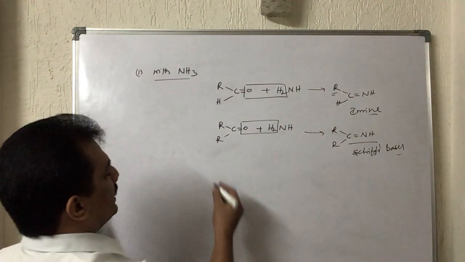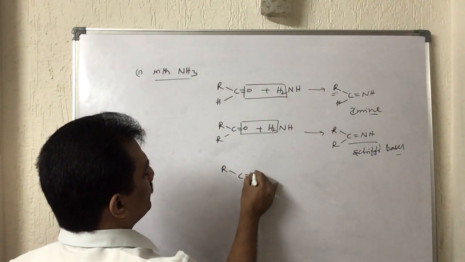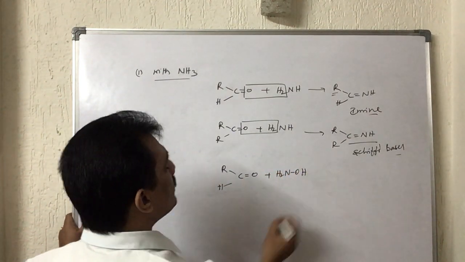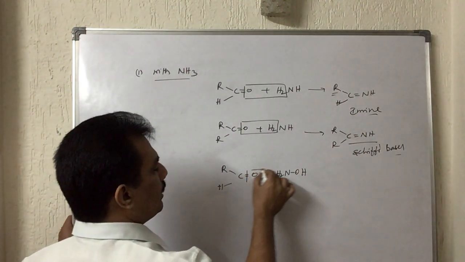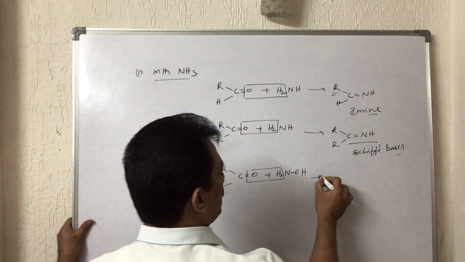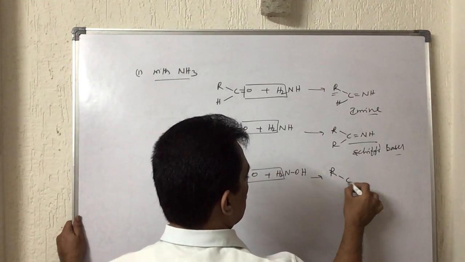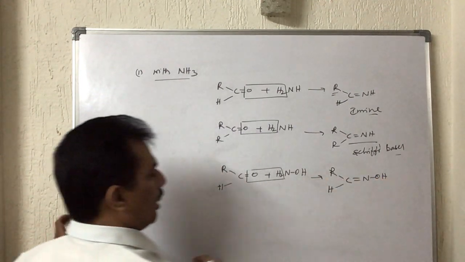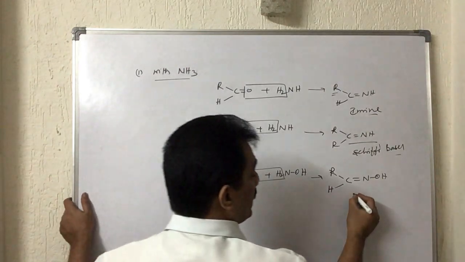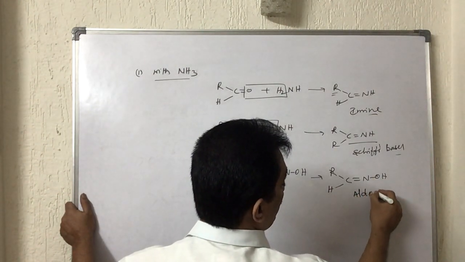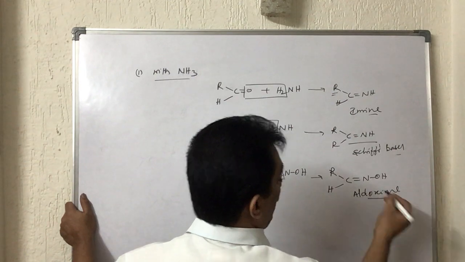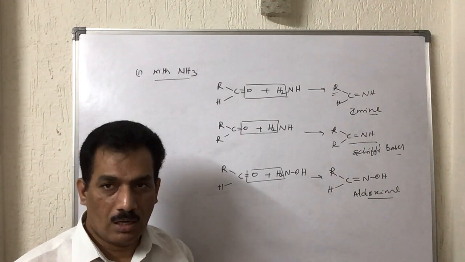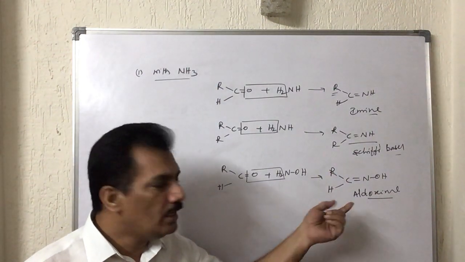And now, in case this reaction is with hydroxylamine, that is NH2OH, this oxygen along with this H2 goes out, and it forms the product like this, C double bond NOH. When it is from an aldehyde, the product is known as aldoxime. C double bond NOH is nothing but an oxime, and here, when it is from an aldehyde, it is aldoxime.